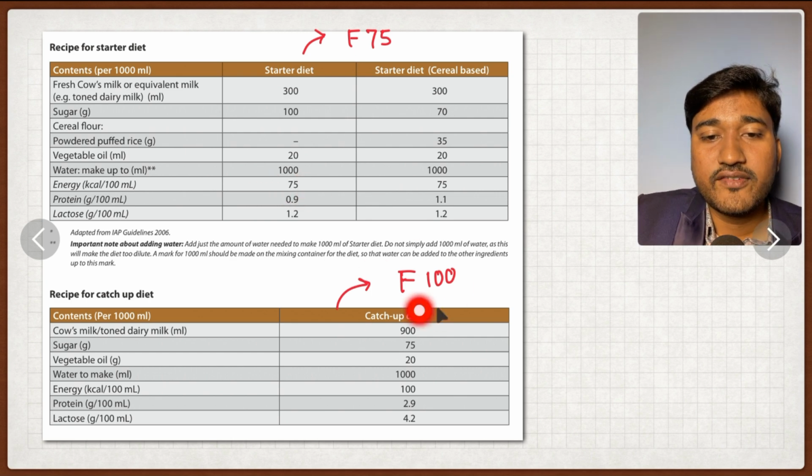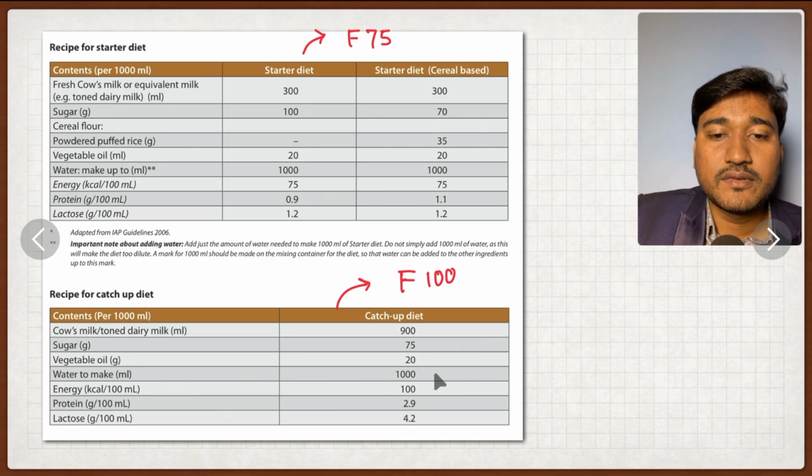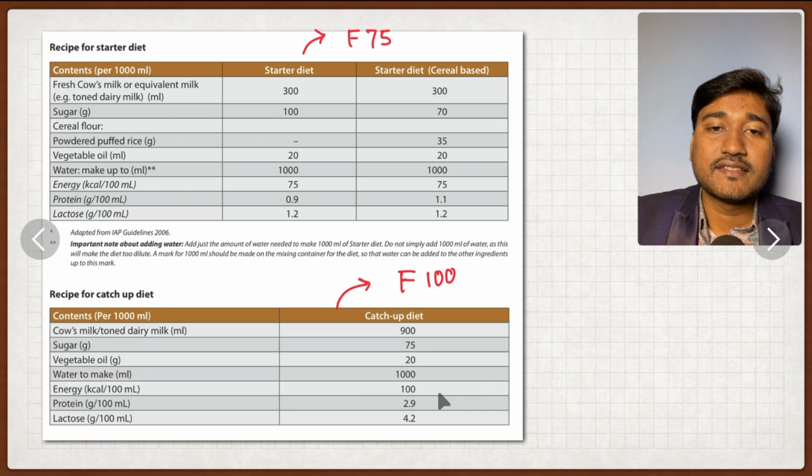And how to make F100? Very important: cow's milk 900 ml, sugar 75 gram, vegetable oil 20 ml, and then add the extra amount of water to make the total composition 1000 ml, that is 1 liter.